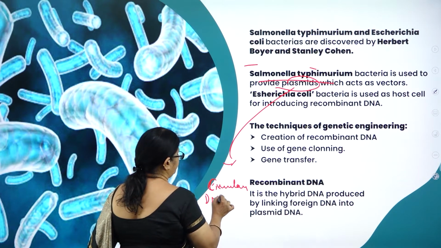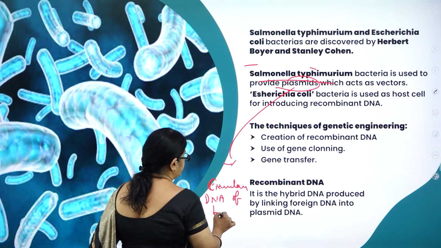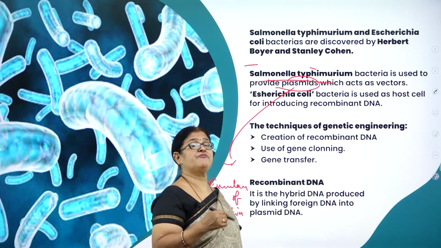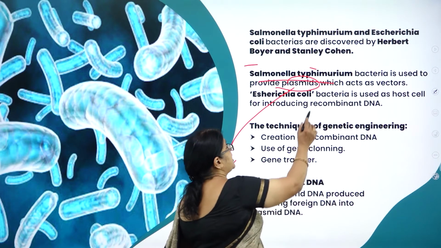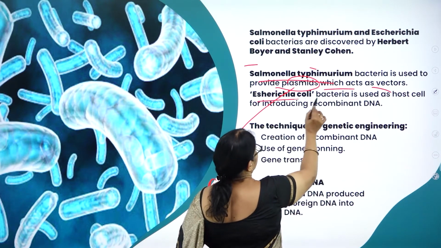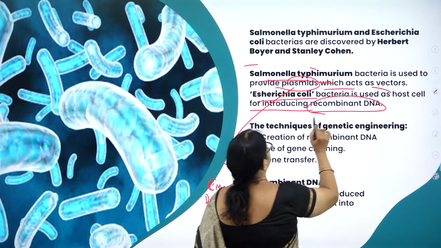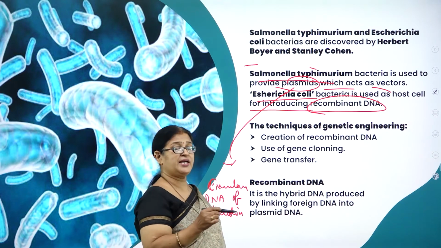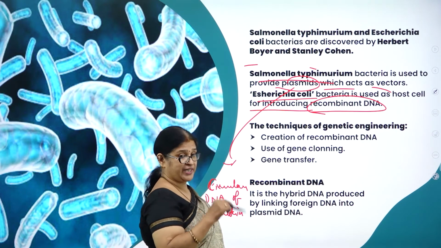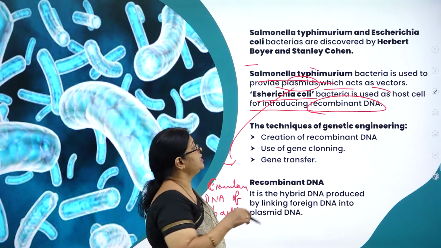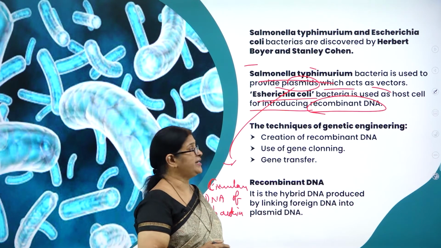Circular DNA of bacteria is called a plasmid, which acts as a vector. E. coli bacteria is used as the host cell for introducing the recombinant DNA. So here Salmonella typhimurium is used as a vector, as a plasmid, whereas E. coli is used as a host cell for introducing the recombinant DNA.